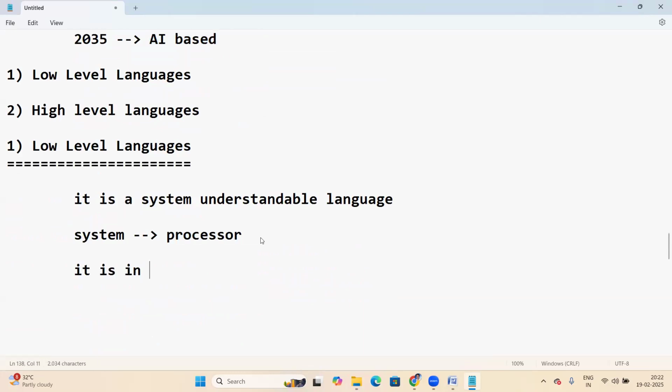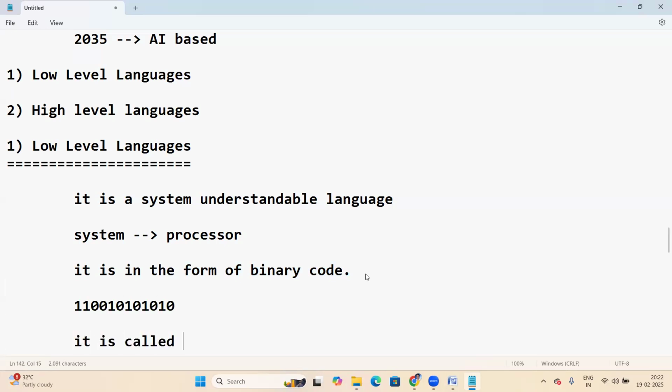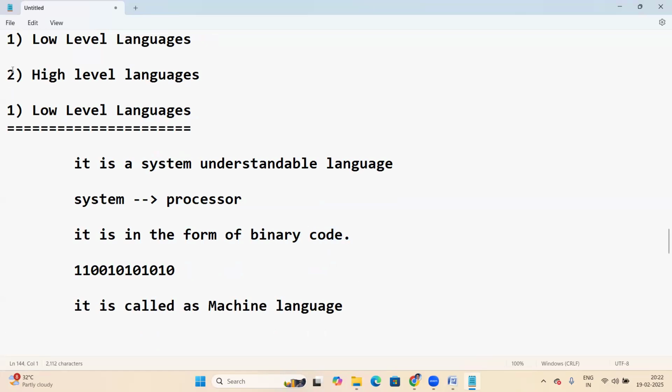It is in the form of binary code, like zeros and ones. It is called machine language. So next one, high level language.